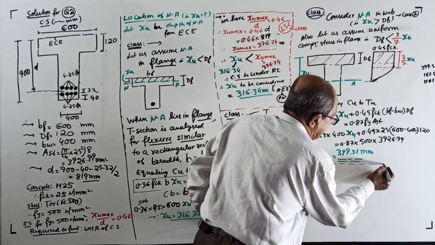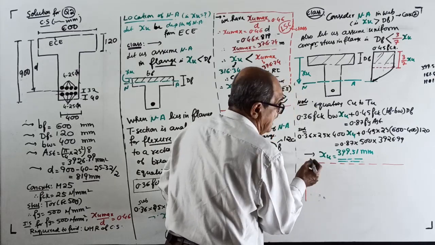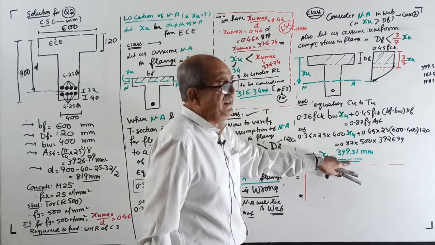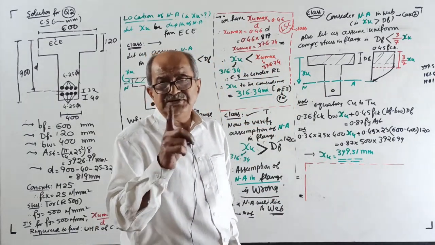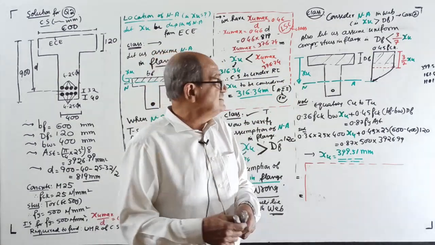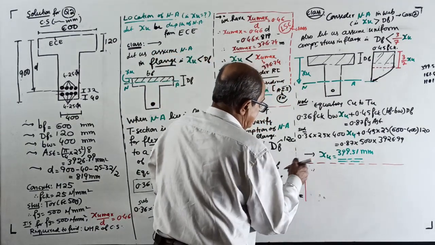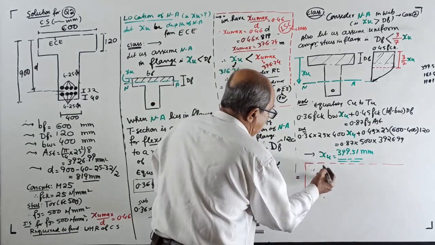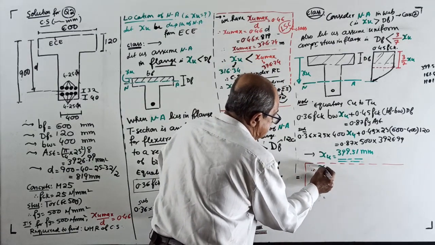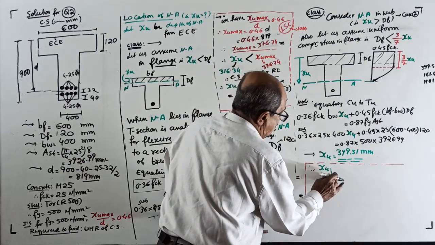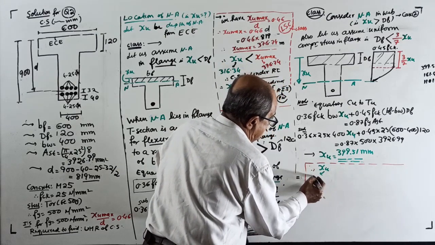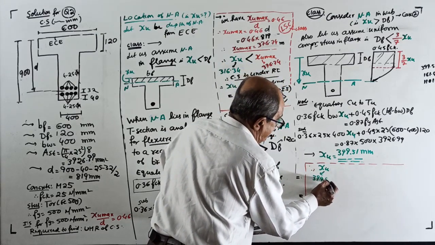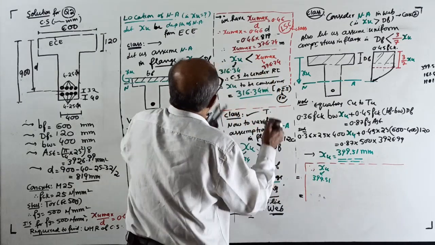So do one thing. Do not bother about the T-beam. Write a note here. Whenever you get XU by the limit state method, first you get what? XU max, right here. Therefore, your XU calculated, see here, equal to the calculated value of 399.51 millimeter, is compared with XU max.